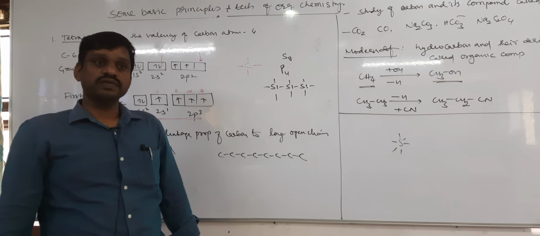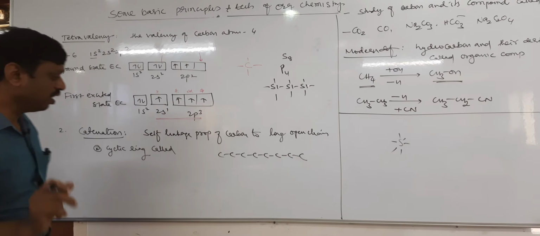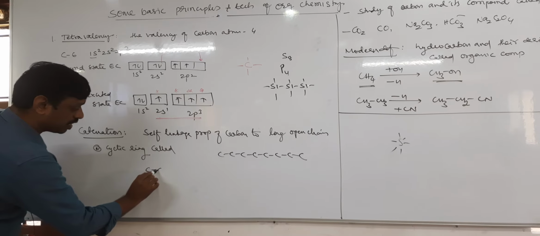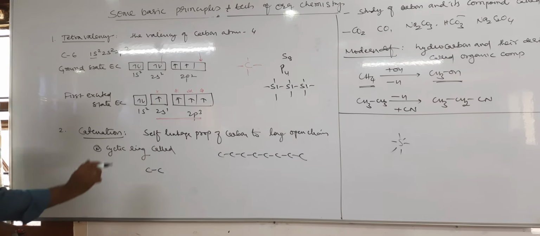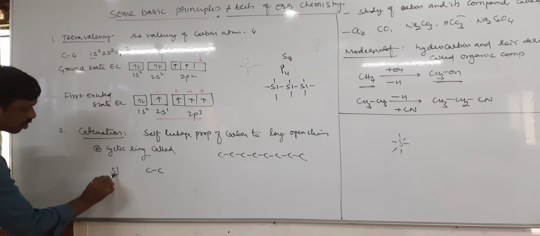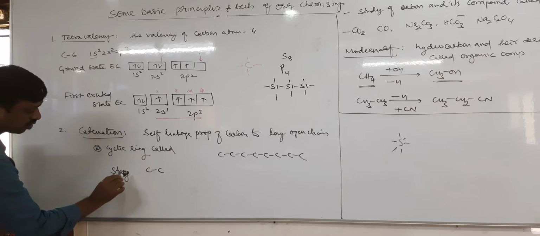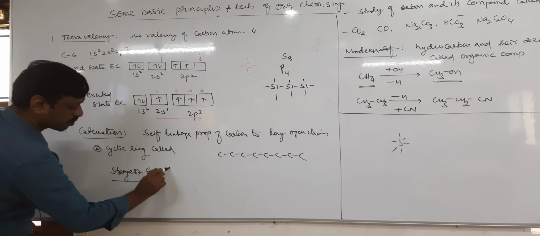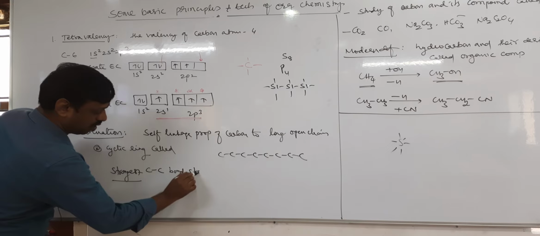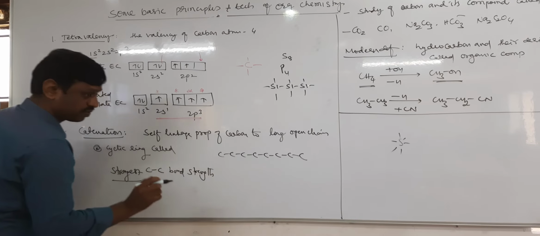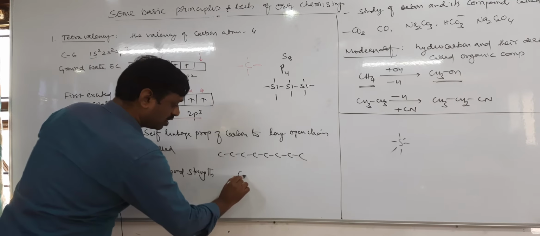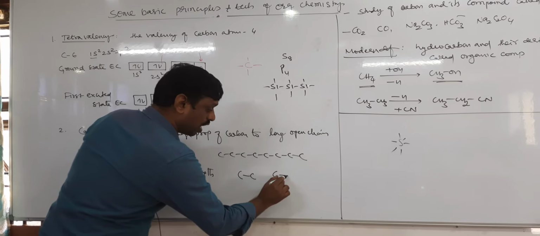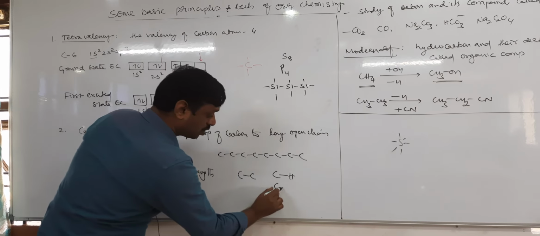That is why. There are two reasons, right? The highest catenation property of carbon is due to the carbon-carbon bond strength. It has the strongest carbon-carbon bond strength. And another reason is that the carbon-carbon bond strength is almost equal to the carbon-hydrogen bond strength and the carbon-halogen bond strength.